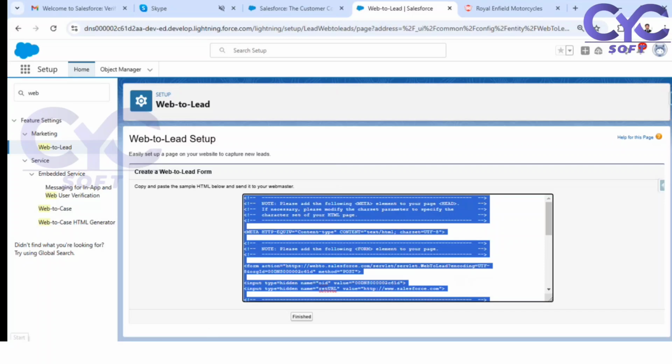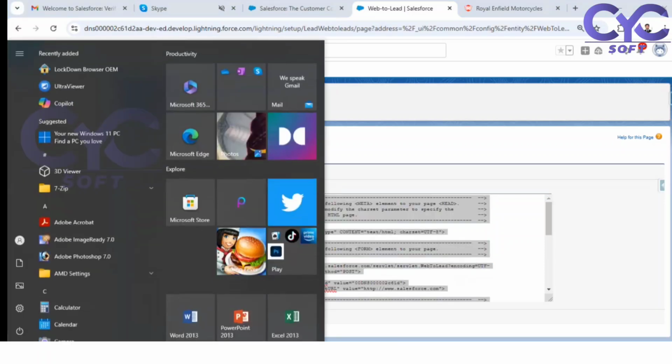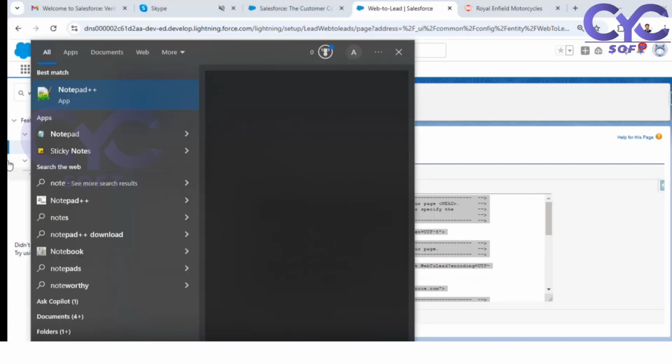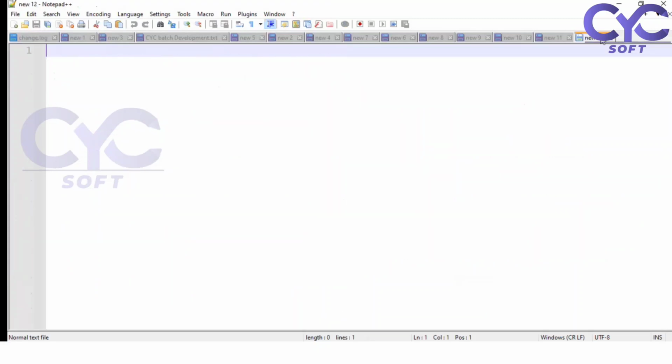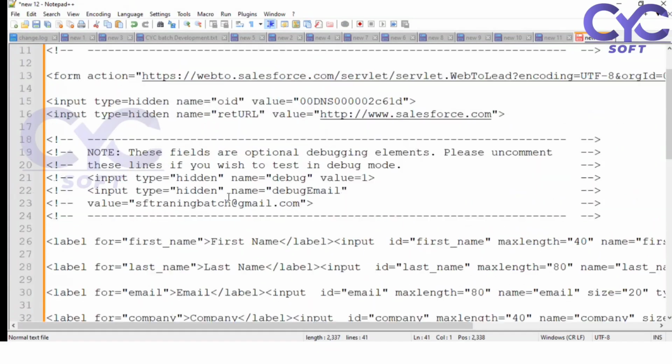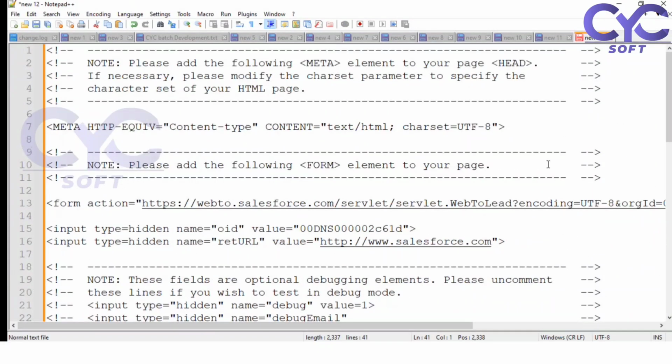Let me open Notepad and paste it here. All the details are displayed here.